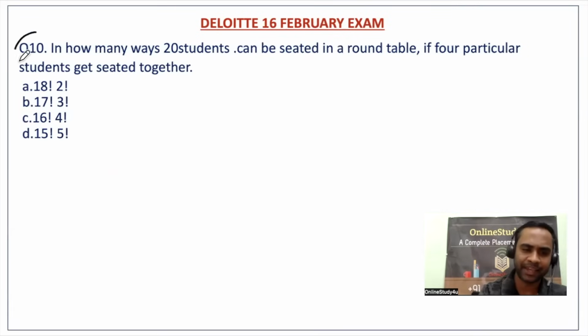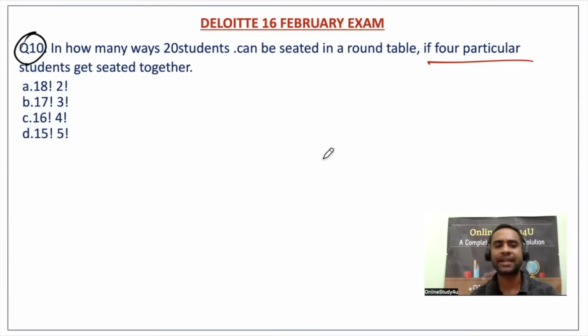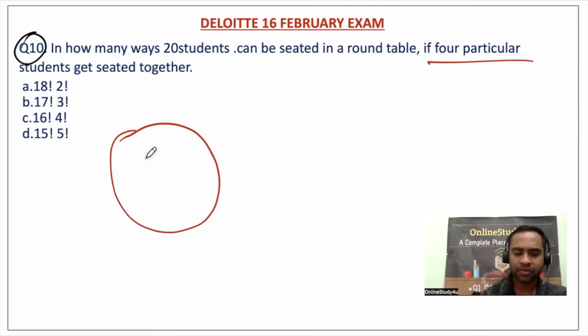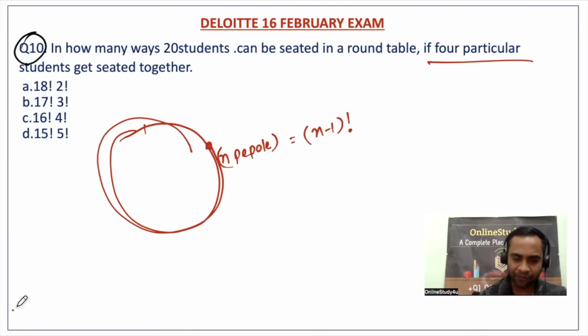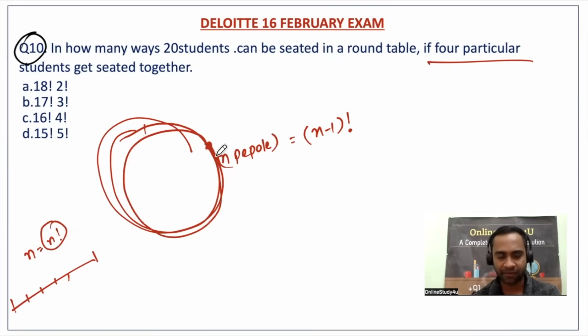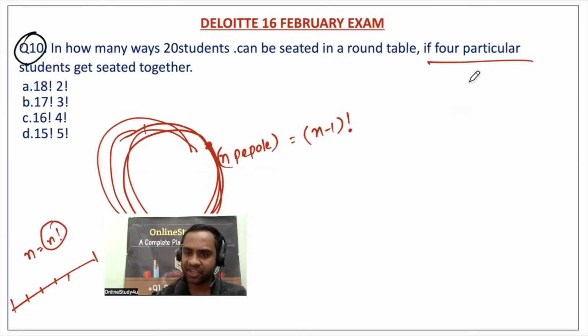Now friends, in how many ways can 20 students be seated at a round table if four particular students get seated together? Always remember, if you have n people sitting around a circular table, then the total number of arrangements will be n minus 1 factorial, because you are starting from here. If the arrangement is linear, then the answer is n factorial. But if it is circular, because you start from here and again get back here, then n minus 1 factorial. Now the twisted question.